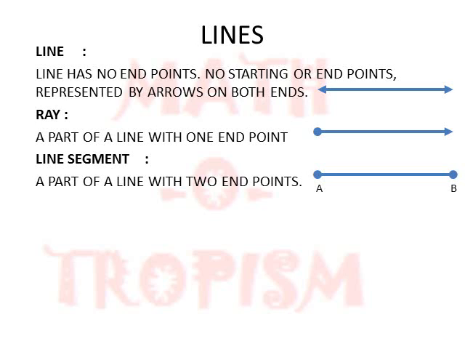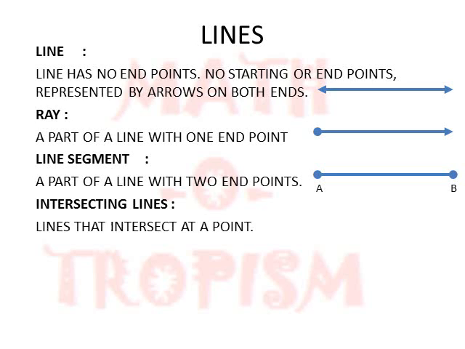Next we assume that more than one line is there and these lines are going to intersect, or come to meet at a point with each other. These kinds of lines are called intersecting lines and the point where they meet up is called the point of intersection. We can see that the distance between the lines goes on decreasing till they meet at the middle, and again they will increase beyond the point of intersection.